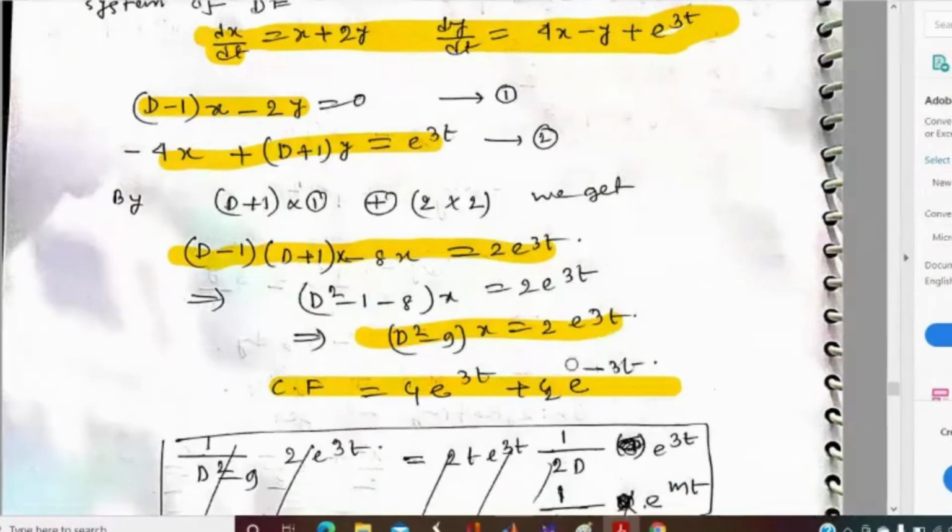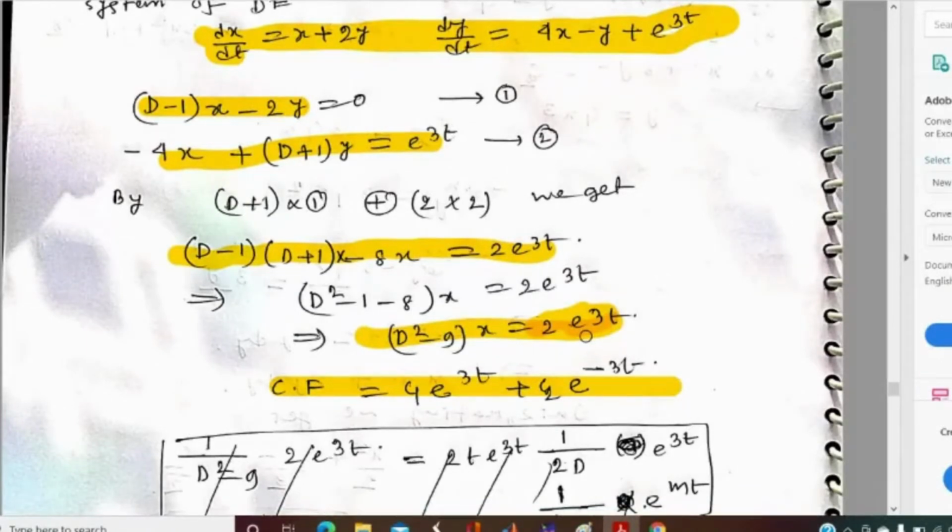This is not a homogeneous equation, so we should find the particular integral. Can anyone say what the particular integral will be for a homogeneous equation? It is 0.